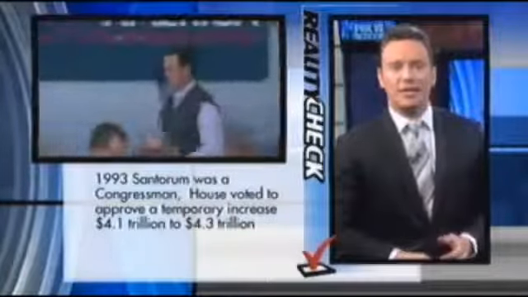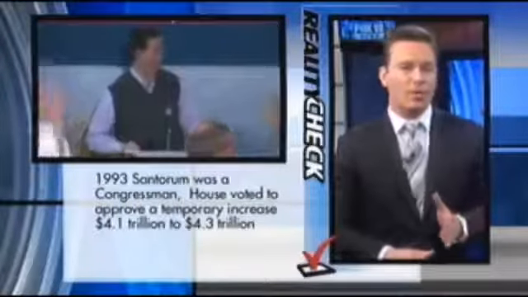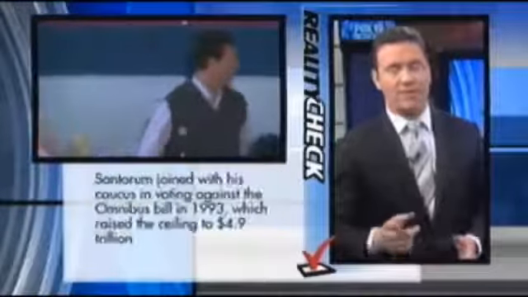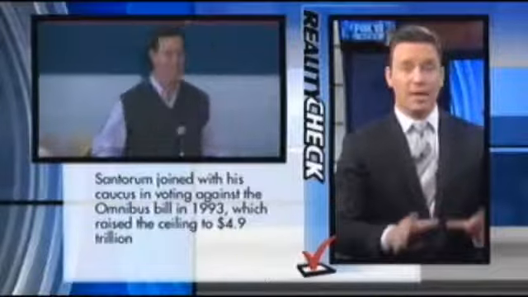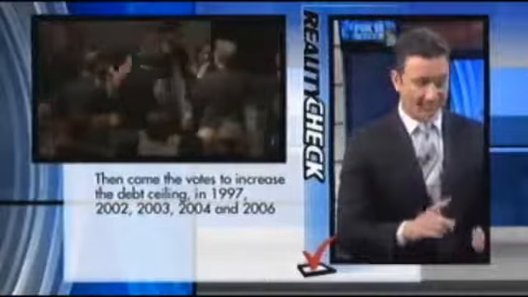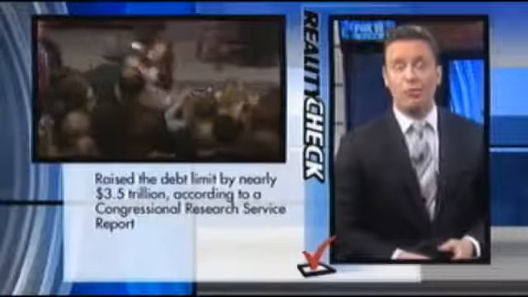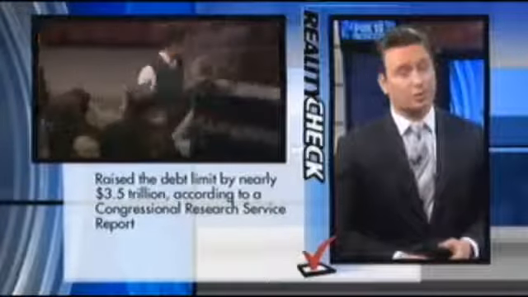In 1993, when Santorum was a congressman, the House voted to approve a temporary increase in the limit from $4.1 trillion to $4.3 trillion. Although most Republicans voted against the measure, Santorum did not cast a vote. The next month, Santorum voted with his caucus against the omnibus bill in 1993, and that raised the ceiling to $4.9 trillion. But then came the votes to increase the debt ceiling in 1997, 2002, 2003, 2004, and 2006, 5 times. Those votes combined raised the debt limit by nearly $3.5 trillion, according to a Congressional Research Service report.